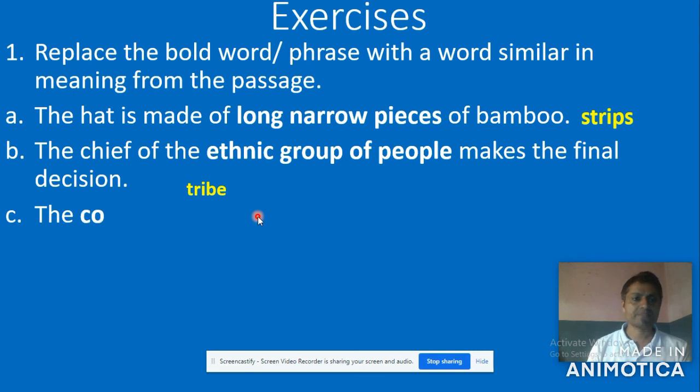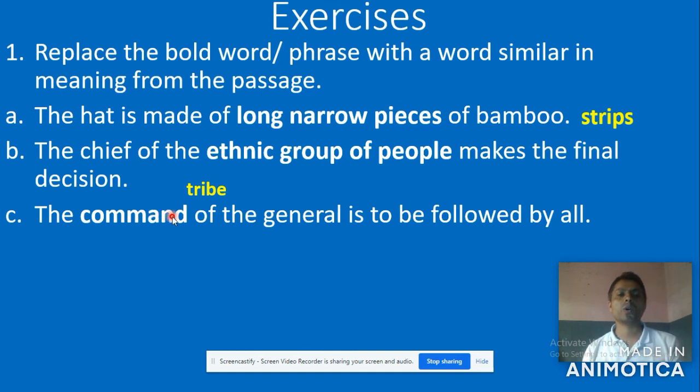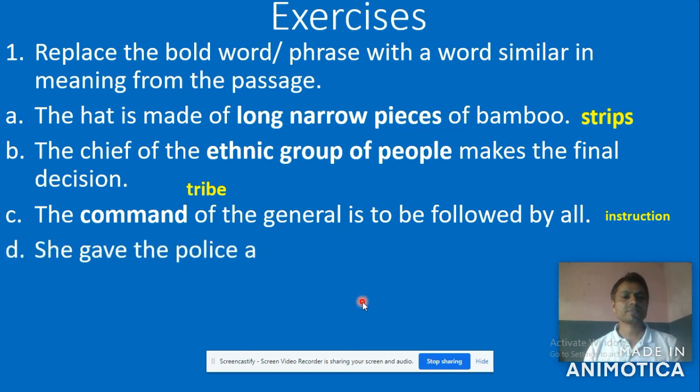Now look at number C. The command of the general is to be followed by all. Now the bold word here is "command." So what is the synonym given in the text? Maybe instruction. Let's take your answer. Yes, of course, instruction, which is found in your textbook. Got it? Now look at number D.